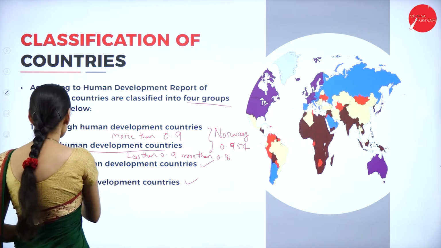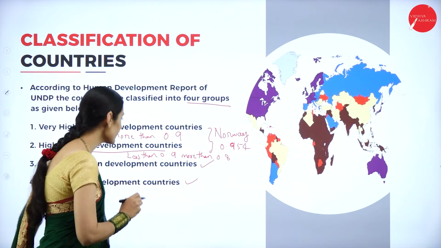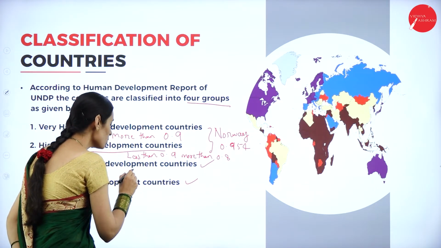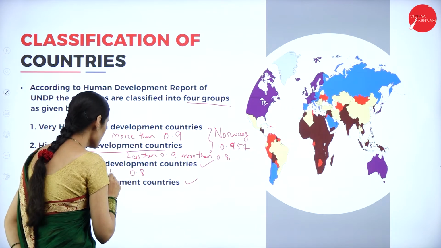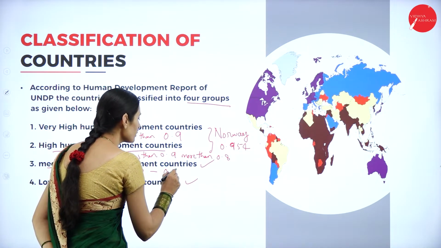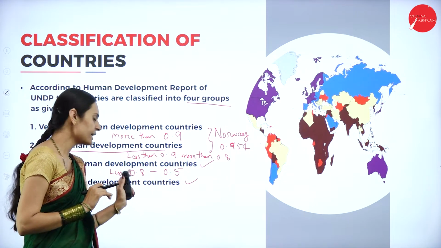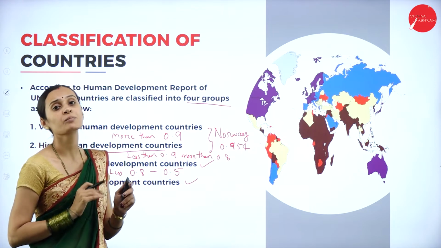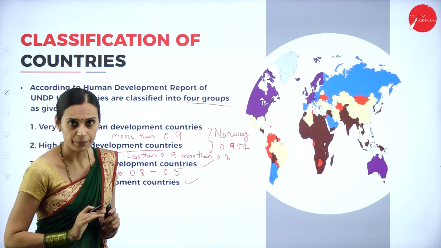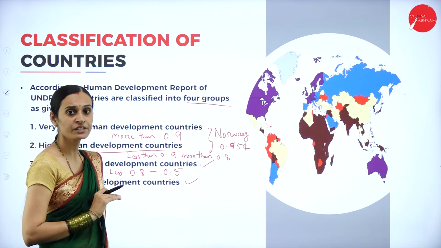And the next one, medium human development countries. Countries with HDI values less than 0.8 and more than 0.5 come under this group. What are the different countries coming under the medium human development countries?